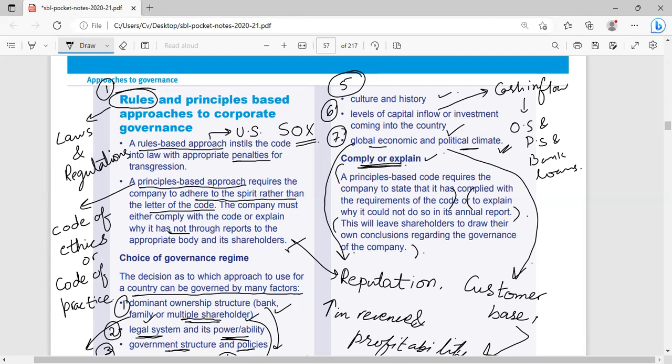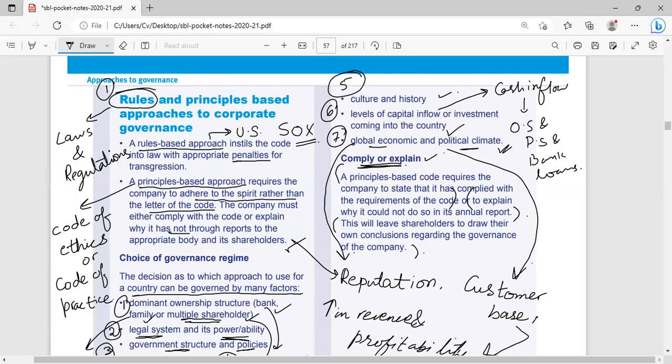So what does it mean? That shareholders will conclude whether a company is performing responsibly, whether it is socially responsible or not, and whether it is strictly adhering to the corporate governance rules and regulations or not. So this is what is called comply or explain.